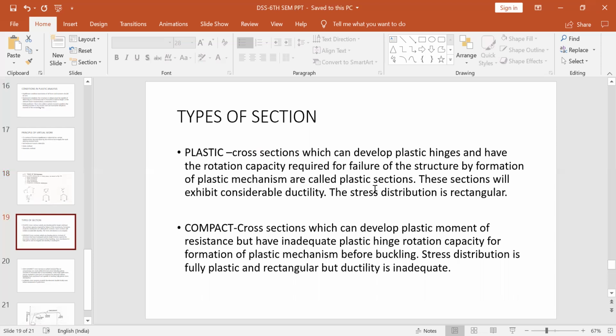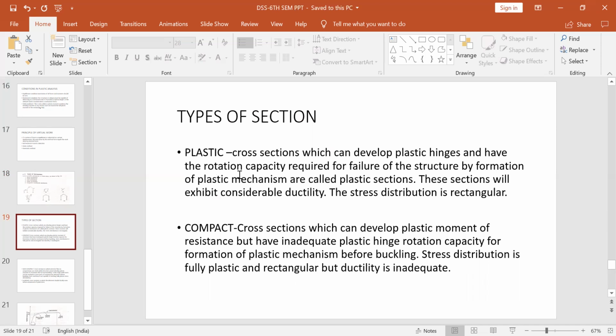Okay. Now what happens is these sections will exhibit considerable ductility. The stress distribution is rectangular. So let us understand here. Whenever the structure is entering the plastic stage, okay, from elastic, it will go to yielding. After yielding, it will enter the plastic stage. Whenever it enters the plastic stage, the plastic hinges will start forming and the structure will start rotation.